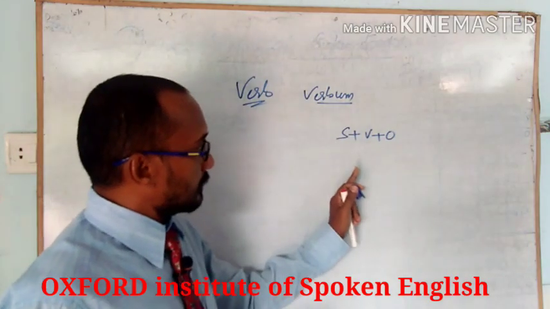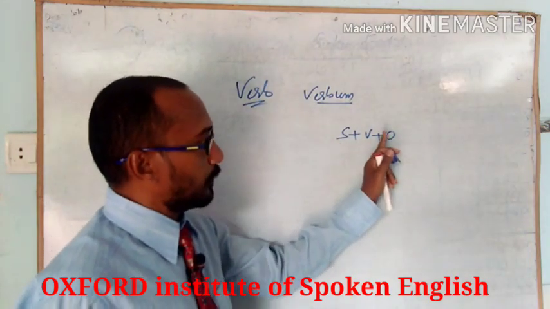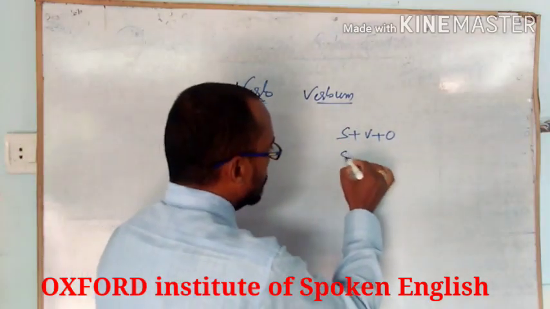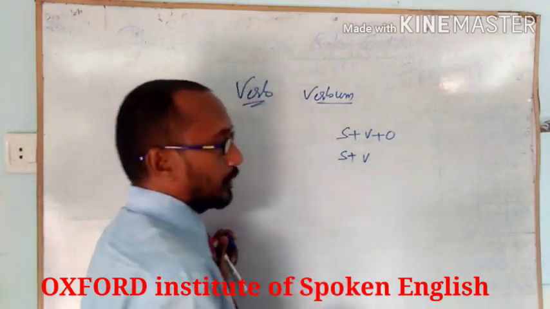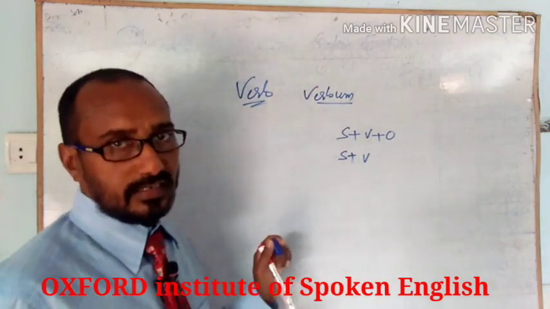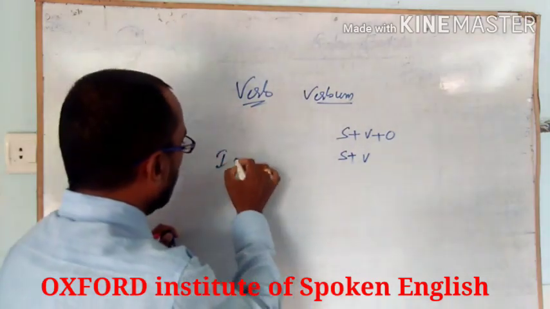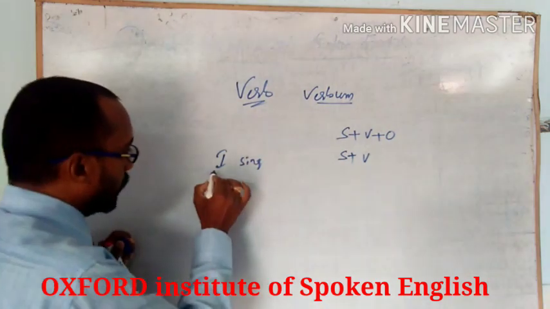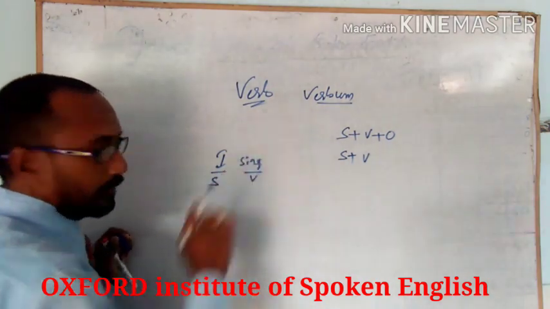In a sentence, subject, verb and object will be there. Here you can see subject and verb. We can make a sentence just like, I sing.